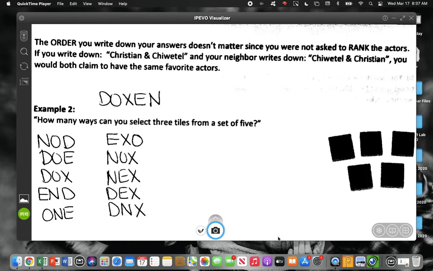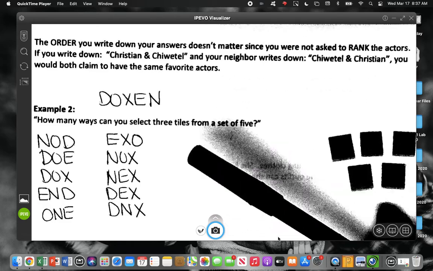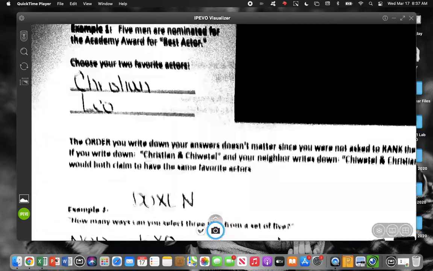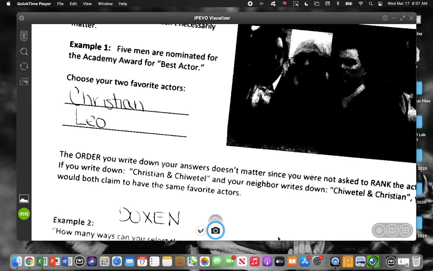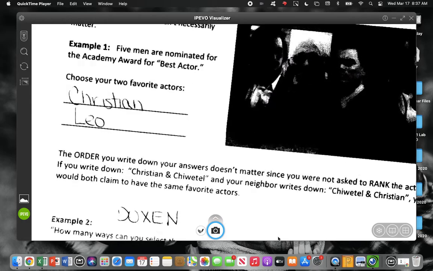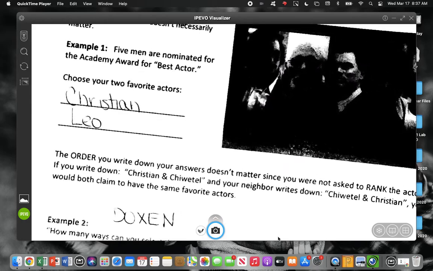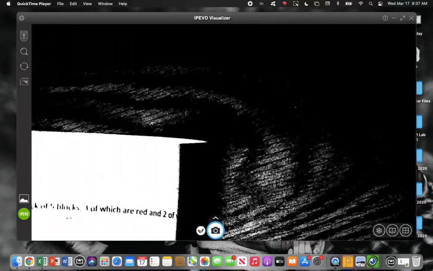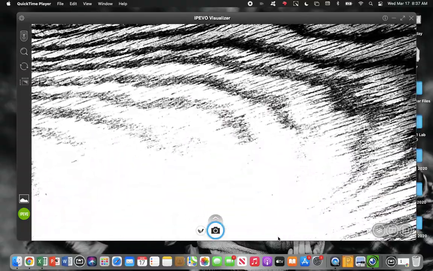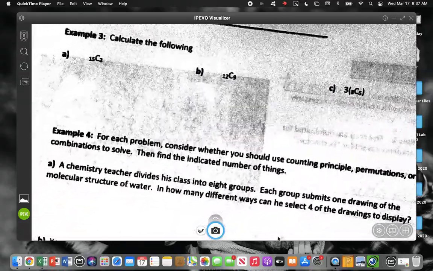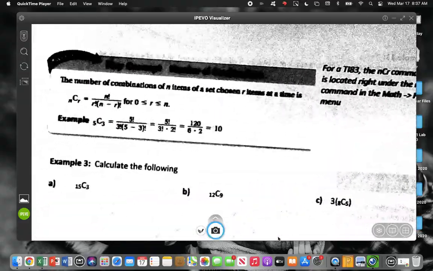So there is a formula that actually shows you how to calculate how many, because, I mean, we listed those, but would you want to do that every single time? Trying to list all the different possibilities? It's really time consuming, and it's just not efficient. So we do have a formula here.